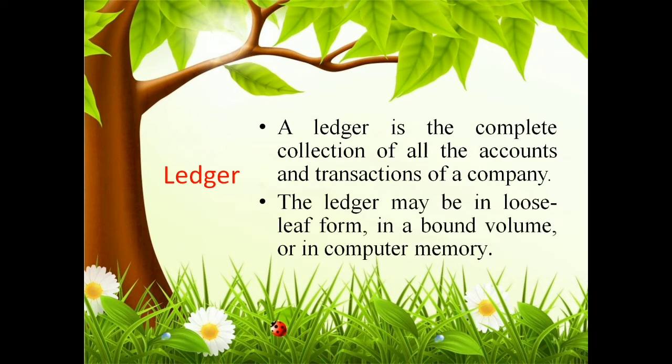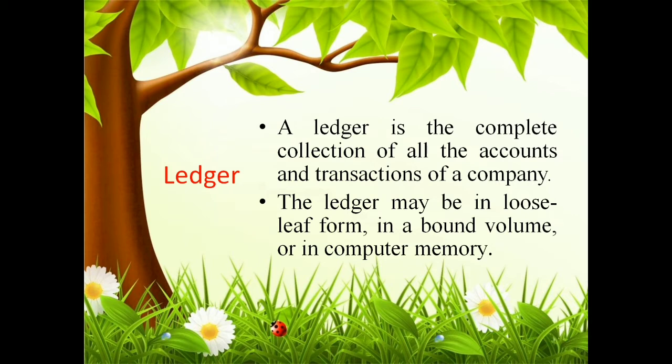The ledger may be in loose leaf form, in a bound volume or in a computer memory. So you can prepare it in loose leaf form, in a book, or enter it in a computer system. Whatever is the choice of your organization, you can do.